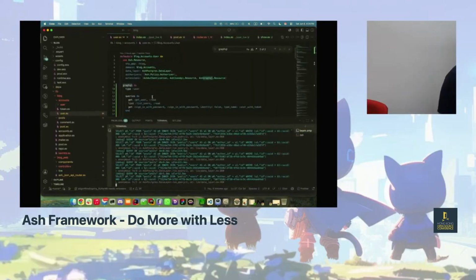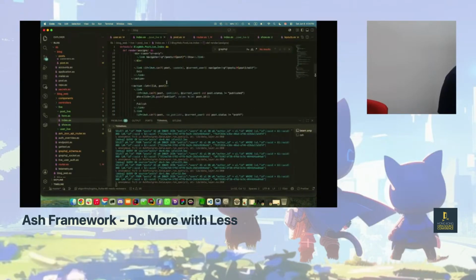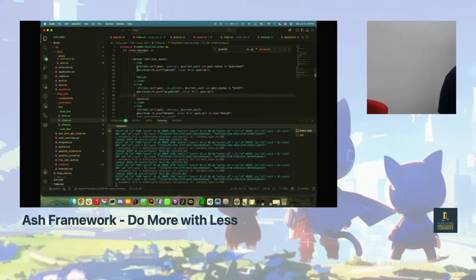And actually, I'm just going to show you real quick what that actually looks like. All I do is there's a simple if statement with a can. So if this user can publish, then we actually show the link to them. It doesn't matter if they're an admin or not, because my policies will actually block it or approve it.